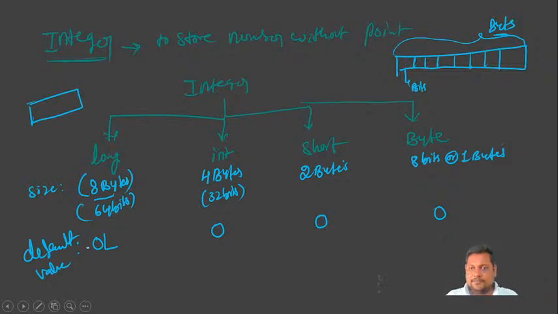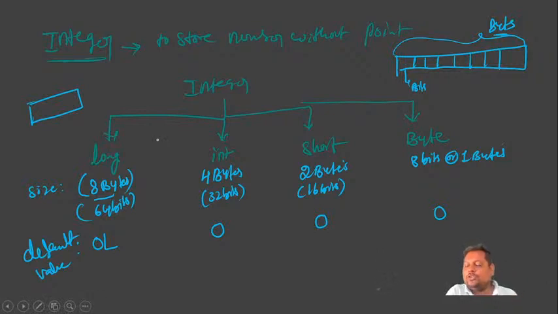Clear? This can also be converted to bits: this is 16 bits and this is already written as 8 bits. All these are very important in the case of the integer data type.